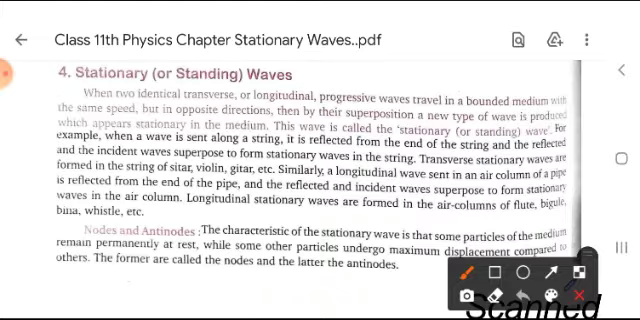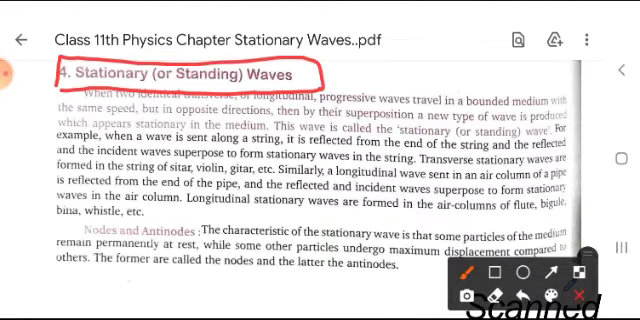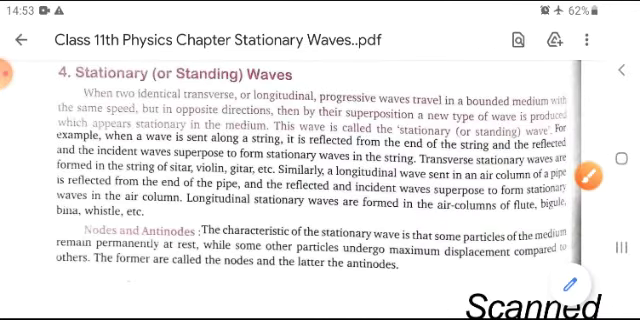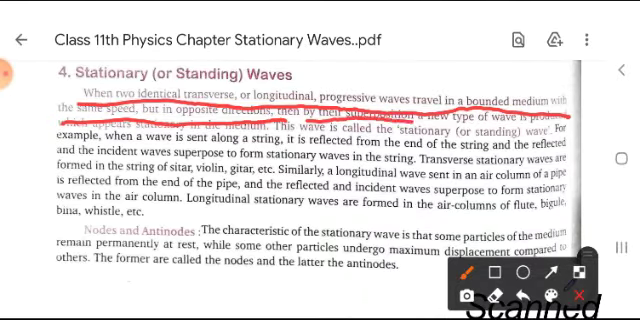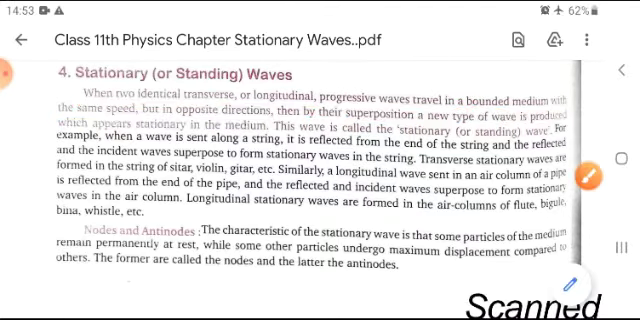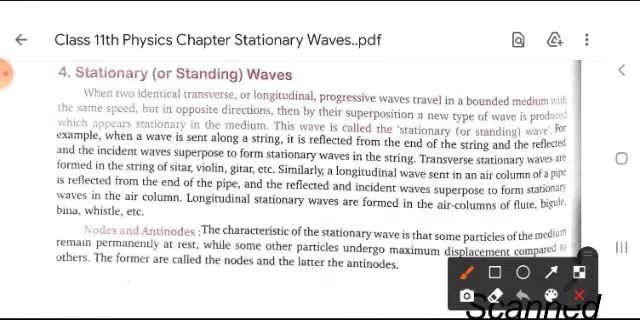Now, moving forward, the next point is stationary or standing waves. What are stationary waves or standing waves? When two identical transverse or longitudinal progressive waves travel in a bounded medium with the same speed but in opposite directions, then by their superposition a new type of wave is produced which appears stationary in the medium. This wave is called a stationary or standing wave. Okay.